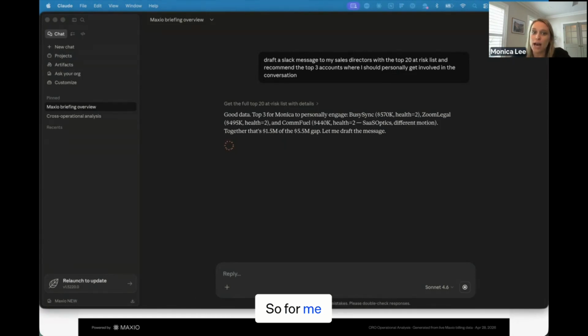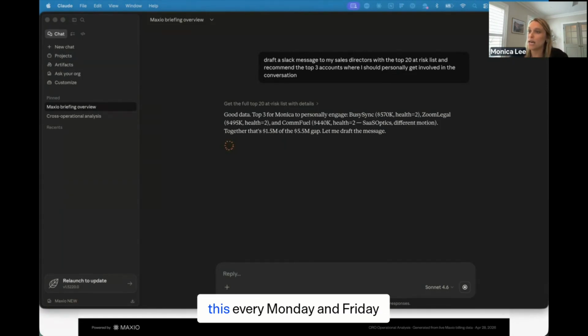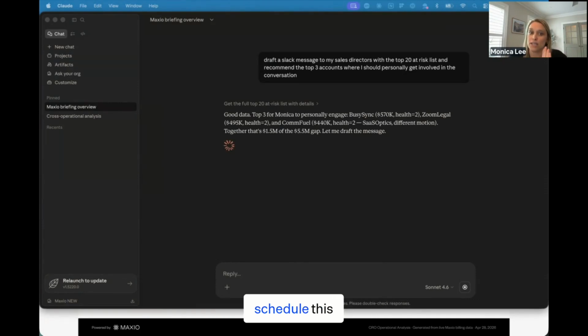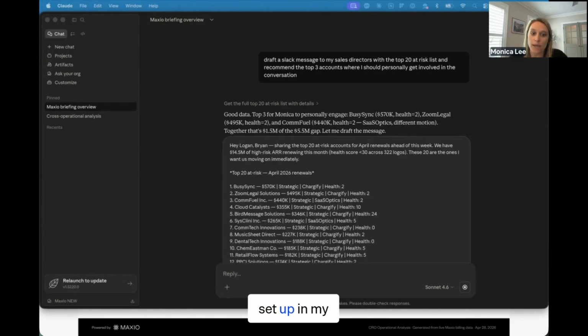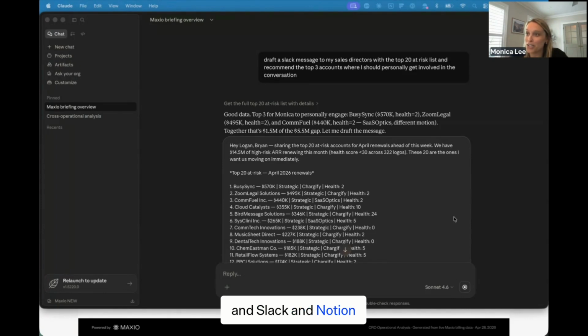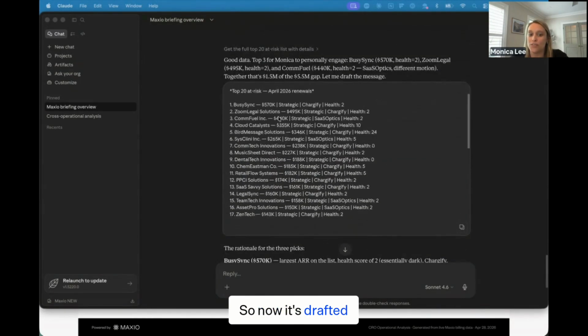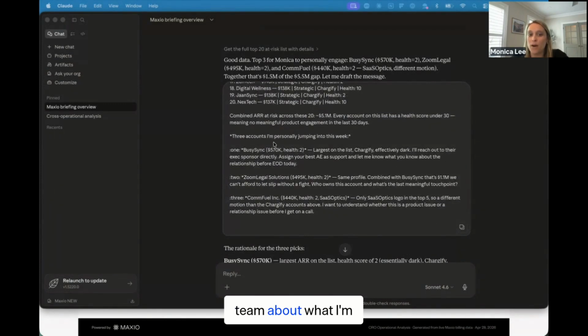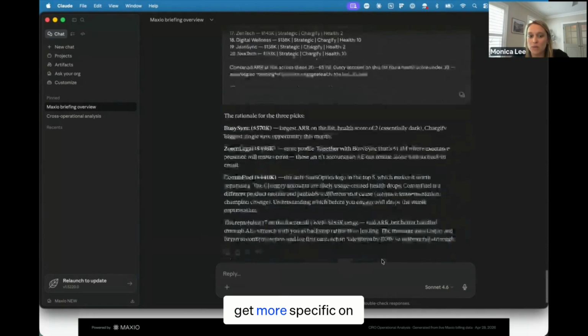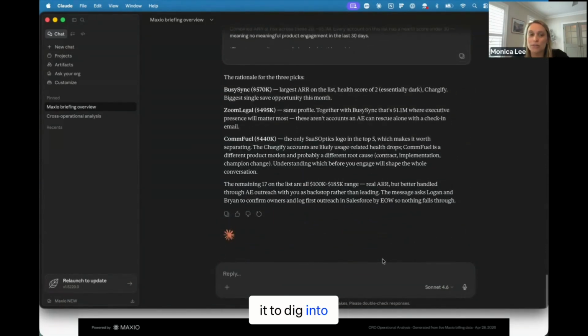So for me, I don't necessarily want to go through all of this every Monday and Friday. I want it to schedule this and I want it to draft me an email. I have Claude Cowork set up in my Google Gmail, and Slack and Notion. So it can look at those items. It can draft an email for me to send to my team on these updates. Or as you can see here, it can draft a Slack. So now it's drafted this Slack to my team about what I'm jumping into this week, what my expectations are. And then I can get more specific on what else I want it to dig into. Pretty cool stuff.